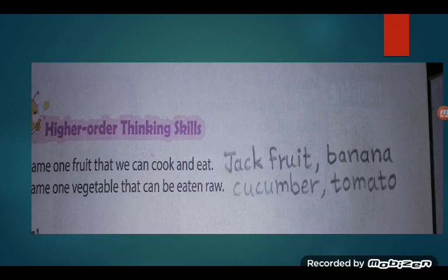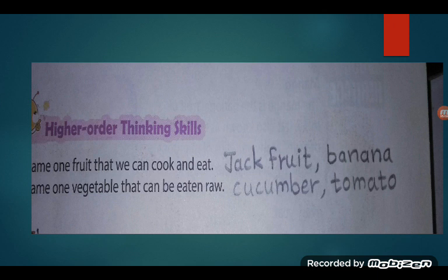Jackfruit and banana. Children, these fruits are used as vegetables when they are raw. When these fruits are raw, they are cooked and eaten as vegetables. Okay.